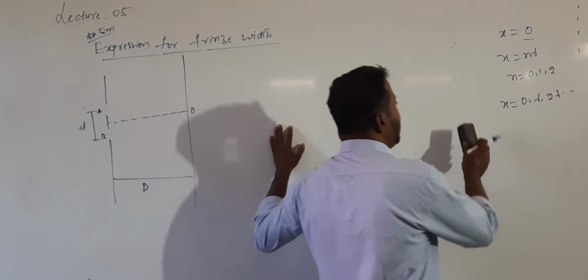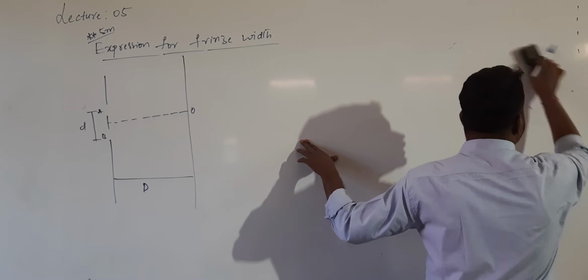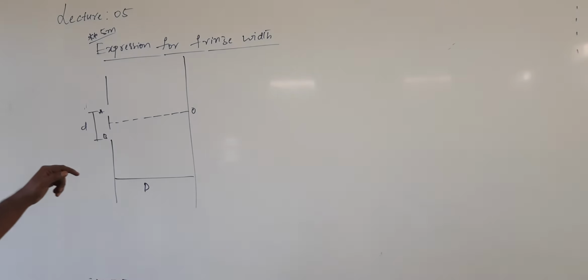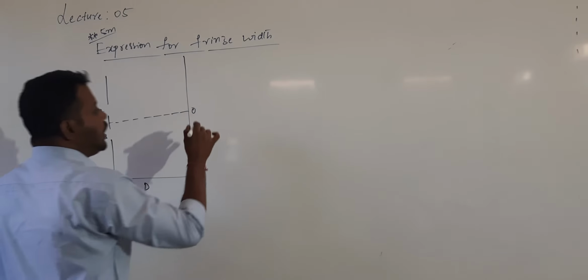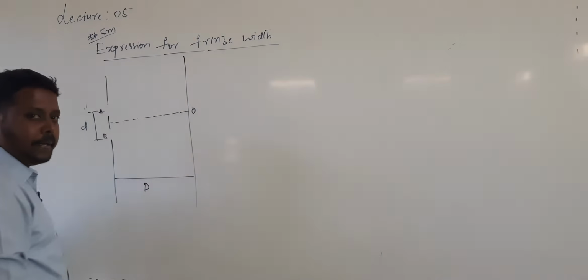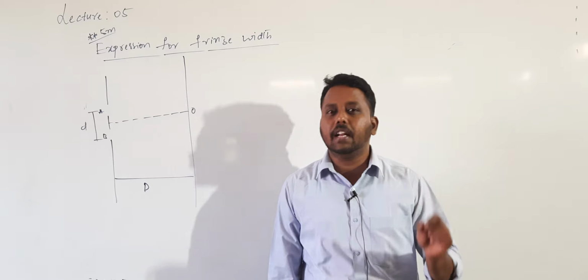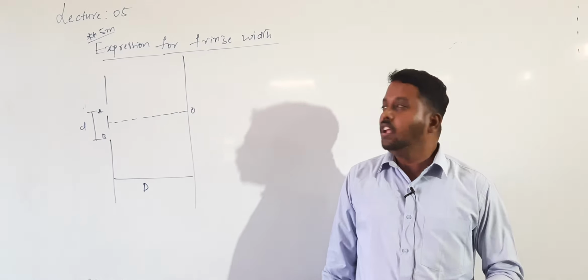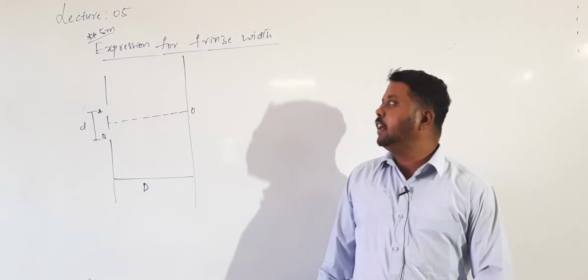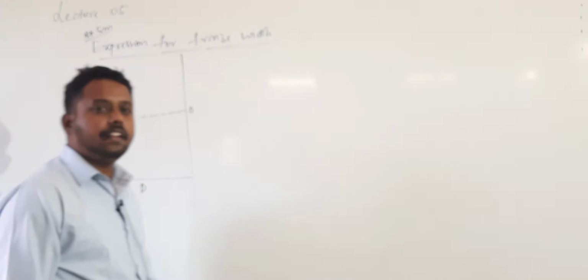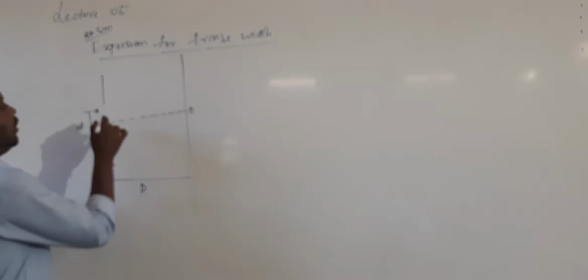So due to that reason, at the center of the interference pattern on the screen, will it be bright or dark? It will always be a bright band. Always remember, the center of the interference pattern will always be bright. The reason is that the light coming from A and B travels equal distance to reach the point O.